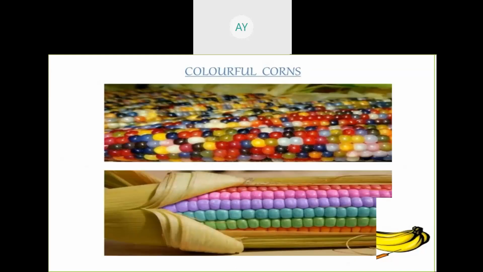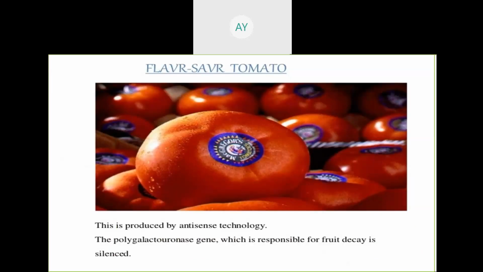Next, you see the colorful corn, made just to attract consumers. That is an example of transgenic corn. And tearless onions, it is the best example. Tearless onion means even when you cut the onion, you do not feel tears in your eyes, because this transgenic variety of onion does not produce the sulfur compound that causes tears in your eyes. So tearless onion. Next, the Flavr Savr variety.